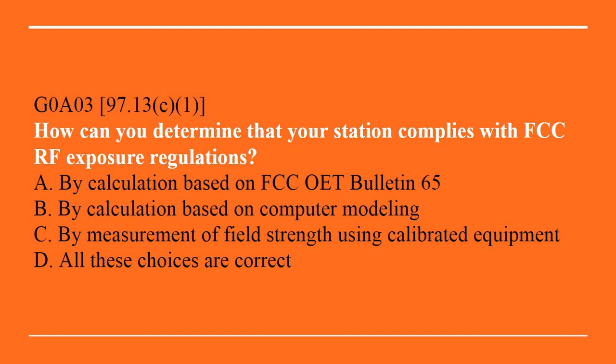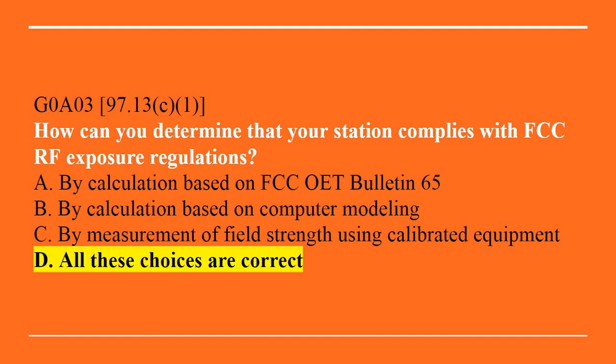G0A03. How can you determine that your station complies with FCC RF exposure regulations? A. By calculation based on FCC OET Bulletin 65. B. By calculation based on computer modeling. C. By measurement of field strength using calibrated equipment. Or D. All of these choices are correct. Answer is D. All of these choices are correct.